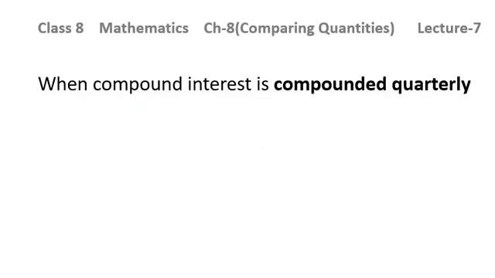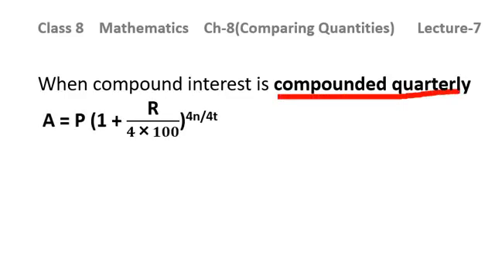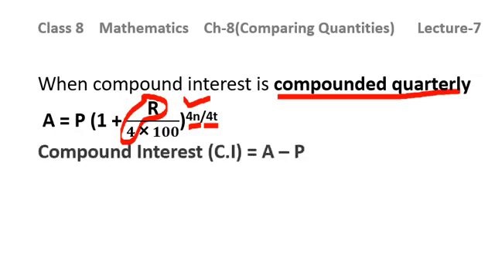Now, when the interest is compounded quarterly, what will be the effect on rate? Rate will be divided by 4, as there are 4 quarters in a year, 4 conversion periods. So rate will be divided by 4. Time will be multiplied by 4. You can take 4N or you can take 4T. Both are correct, you can take either of these two. Then compound interest will be given by this formula, amount minus principal. So I hope all the 3 formulas are clear to you.